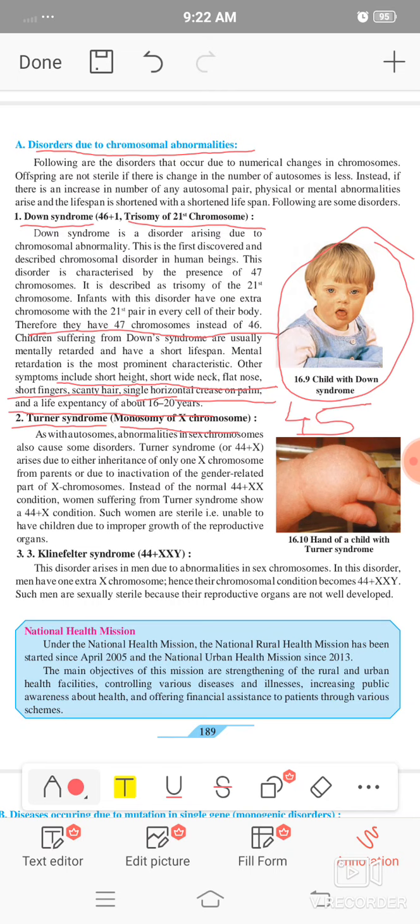Especially it is in women, and this disorder is only carried out in the woman's body. In Turner syndrome, the characteristics shown are 44 autosomes plus only one X chromosome instead of two X chromosomes.